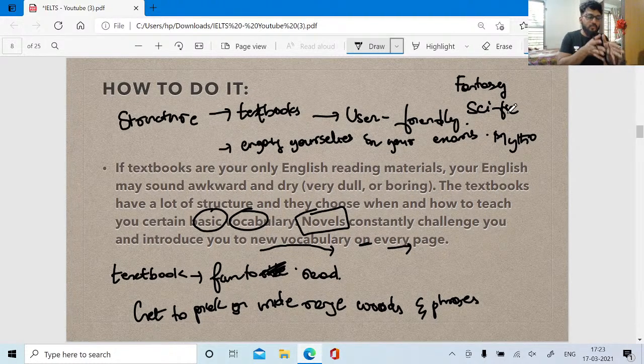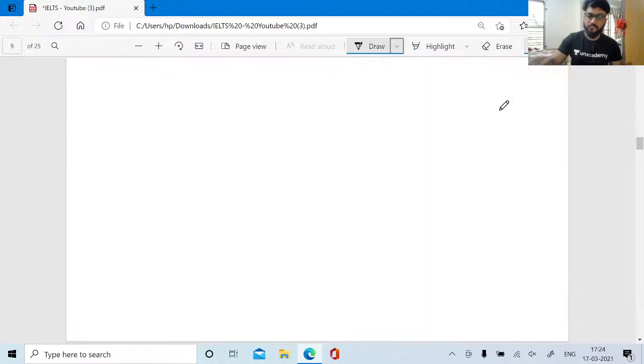The audience for textbooks is quite limited, whereas the audience for novels is quite large, right? So every author gets the liberty of using his own style, accent, way, tenor, right? All these things he will have. So he can come up with different ways to keep his audience enticed to the book. That is the reason novels are quite important.